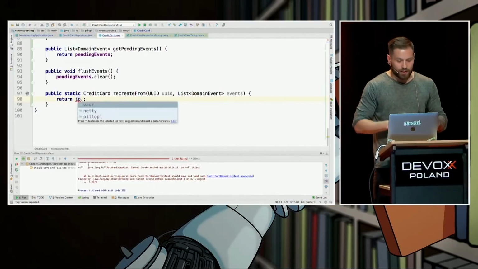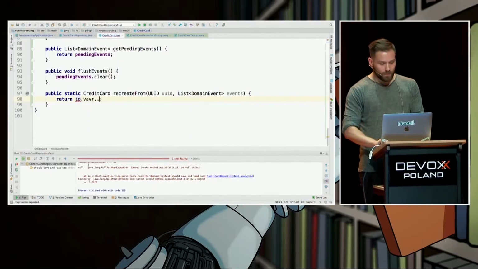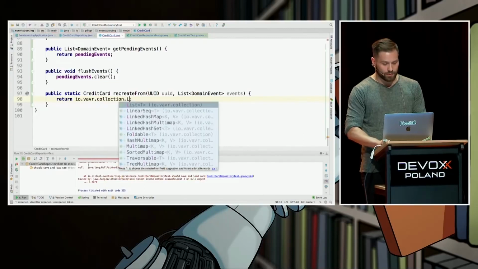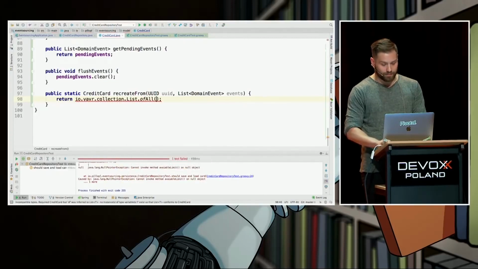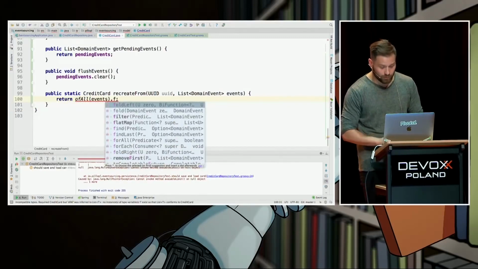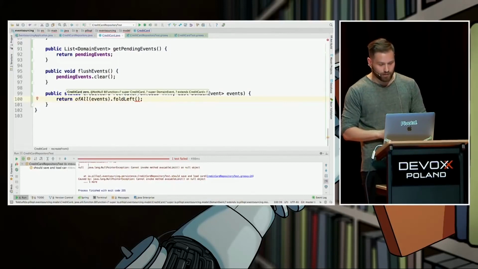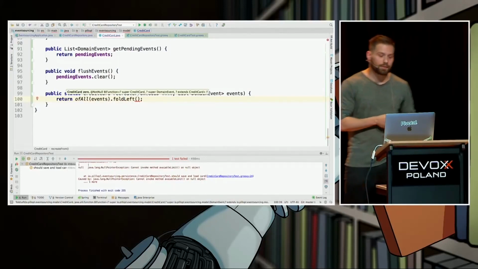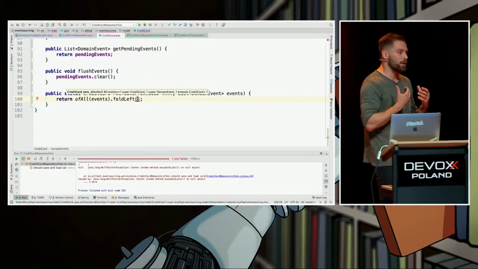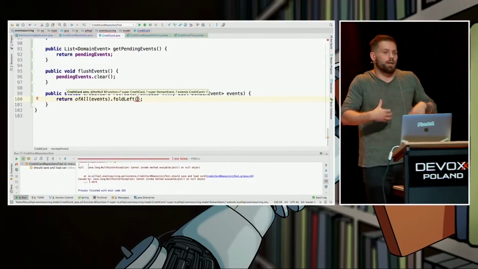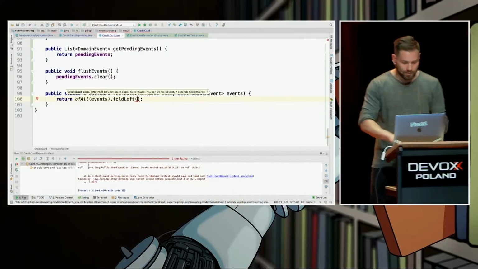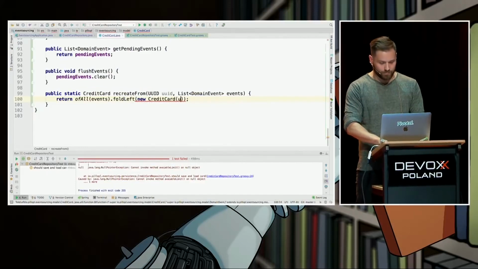So I have to create a list from Vavr collection list of all events. Let's static import that. And now I can do a one-liner. Fold left, it takes two parameters, right? It takes initial state, and it takes the function, which takes a credit card, a domain event, and returns mutated state. So the initial state is credit card, of course.